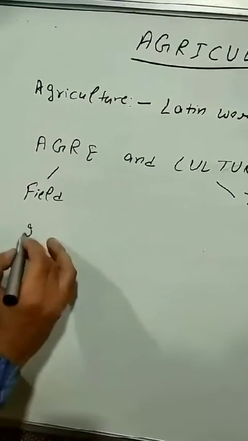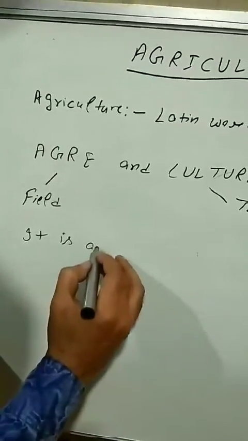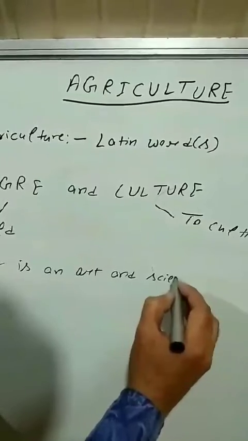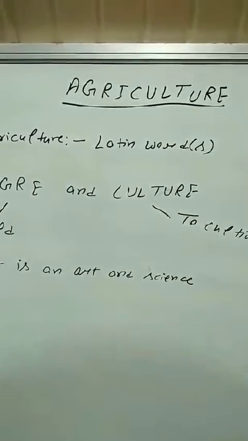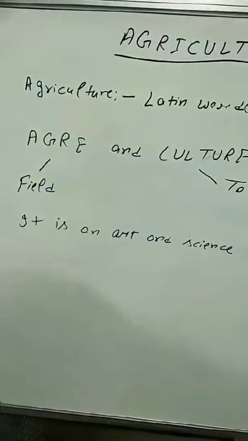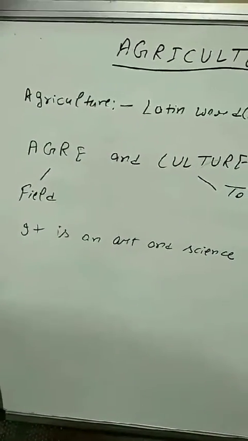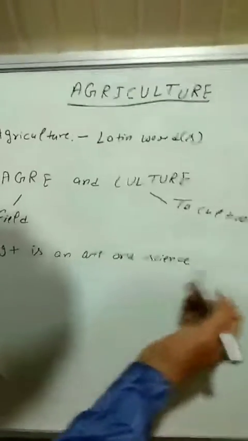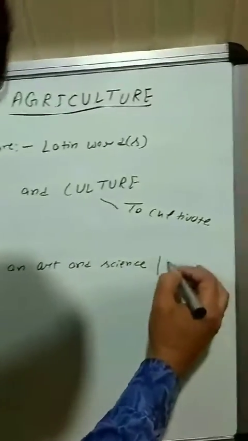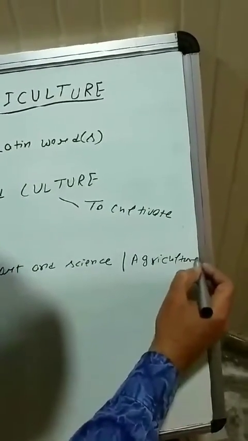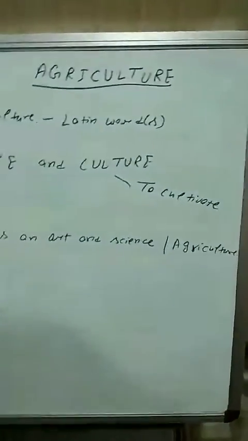So here we can say that it is an art and science, because it is art to do such type of activity, and it is science because we require great skill to perform these type of activities. So agriculture is an art and science. This is the very simple meaning of what agriculture is.